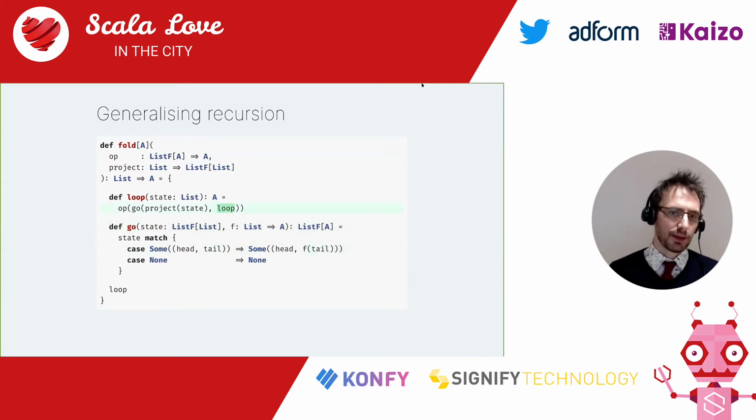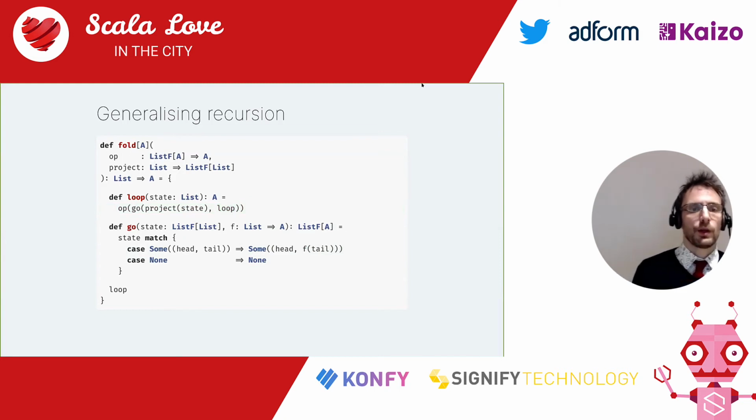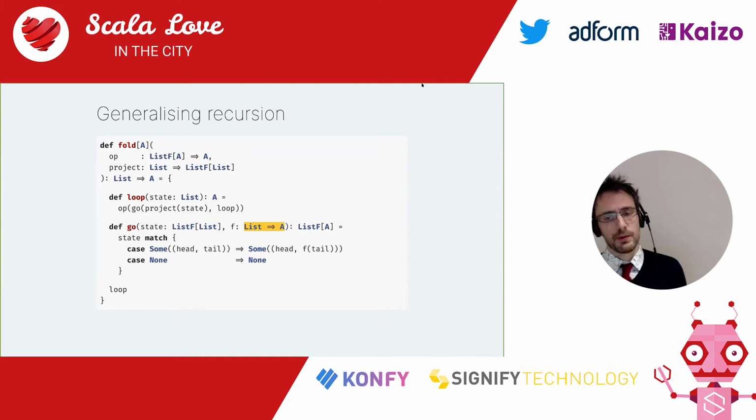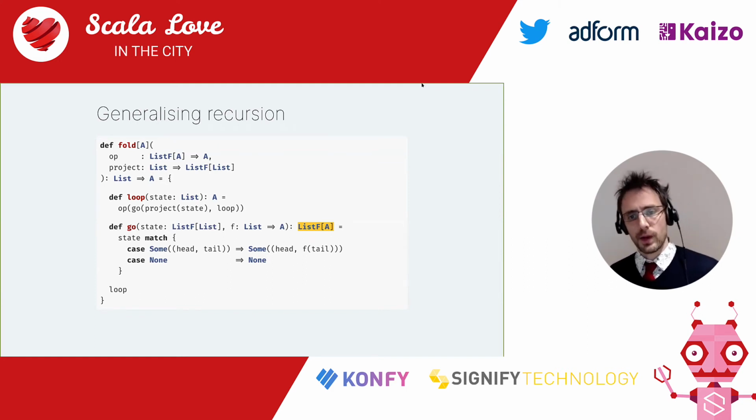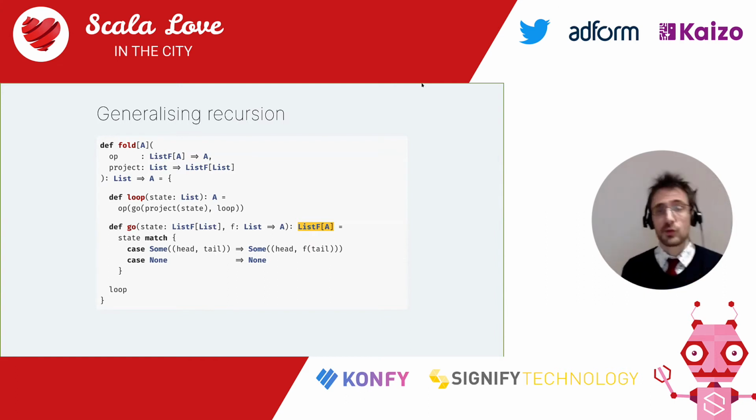And of course we must update the code of go, but now go is a function that takes a listf of list and a function from list to A and returns a listf of A. And that is map. You have seen map, you must have. When you have an option of A and a function from A to B, then you can use map to turn that into an option of B. If you have a list of A and a function from A to B, you get the list of B. If you have a future of A and a function from A to B, then you get a future of B, etc., etc., etc. It's all over the place. It's an extremely common pattern.